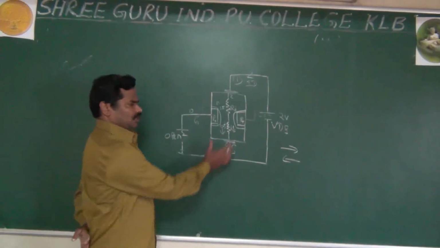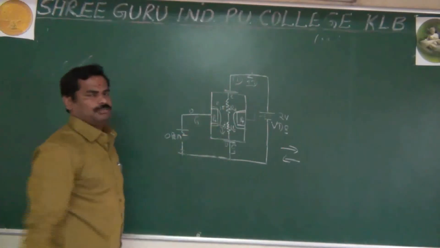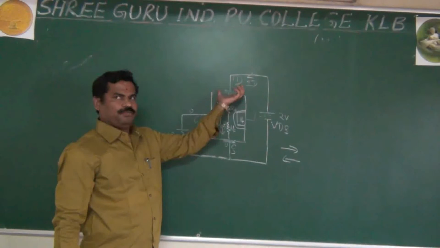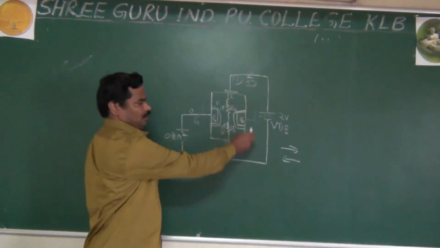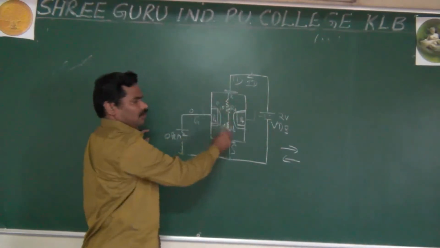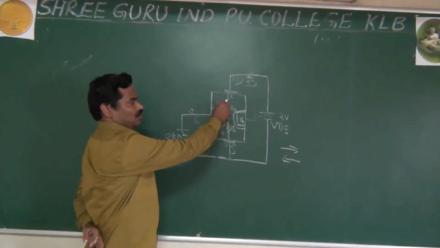Channel is nothing but the path along which the electrons move from source to drain. If you apply more voltage here, more current flows in the channel, and this more current will drop more voltage across RA.